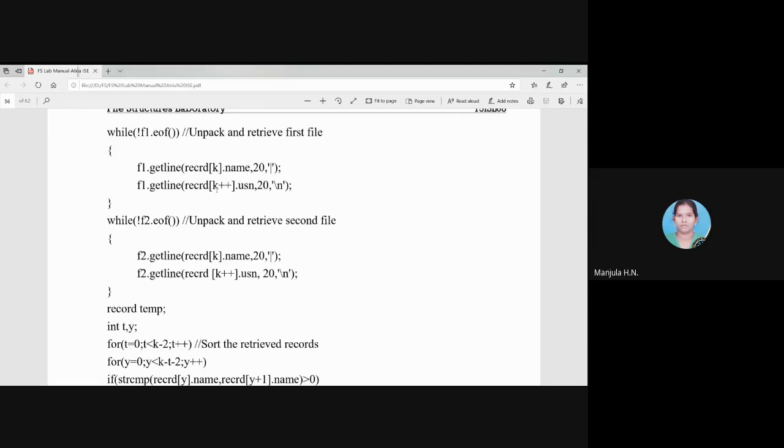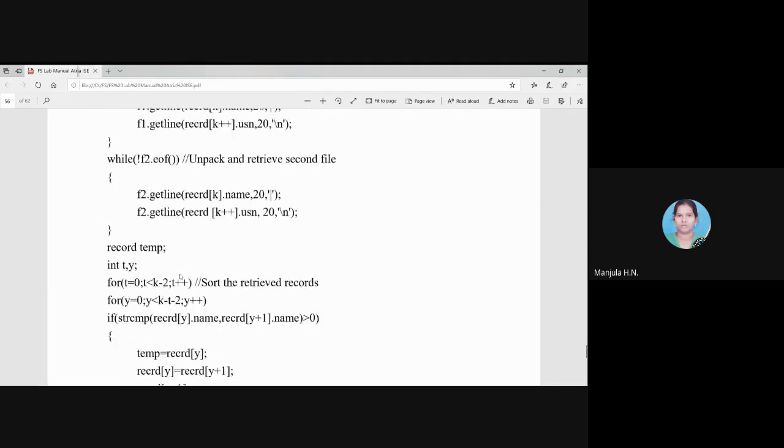So k will be the previous value plus 1, and then again k will be incremented. This is going to repeat till the end of the file. If we have one record, it reads one. If we have more than one record, it repeats until it points to the end of the file.